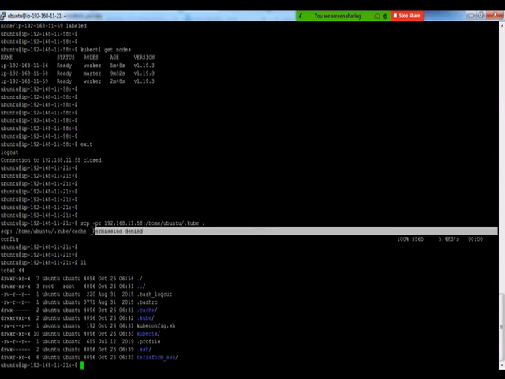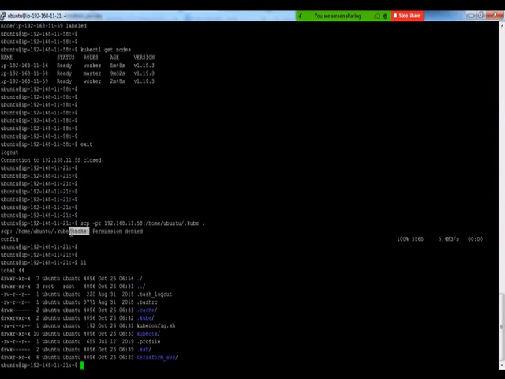We get a permission denied for the cache because that cache was on the remote server and is not allowed to be copied. But don't worry, once we execute kubectl on this server, it will build its own cache. And if you can see now, I do have the .kube directory copied over here.